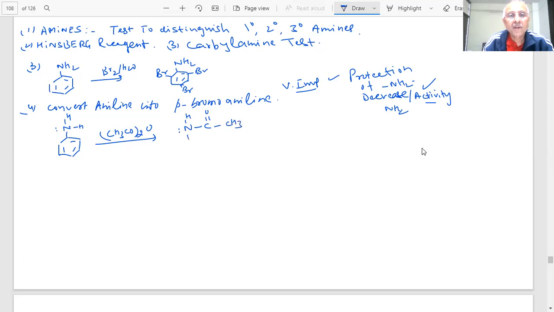This is what you get. Now what will happen? What is the role of this? Why did we do that, students? There's some base also added in this case. Pyridine. Because there's a lone pair of electrons, it is basic, and acids can attach with it.